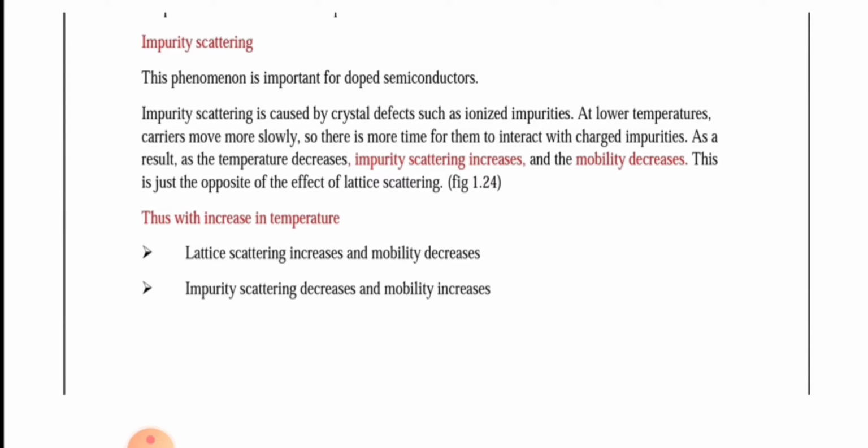At lower temperature, when the electrons are moving slowly, electrons have enough time to interact with these types of ions. So at lower temperature, the chances of electrons or holes colliding with these impurity ions are more. So impurity scattering increases. When this impurity scattering increases, the motion of the electrons and holes will decrease, so the mobility decreases. This is just the opposite of the effect of lattice scattering.